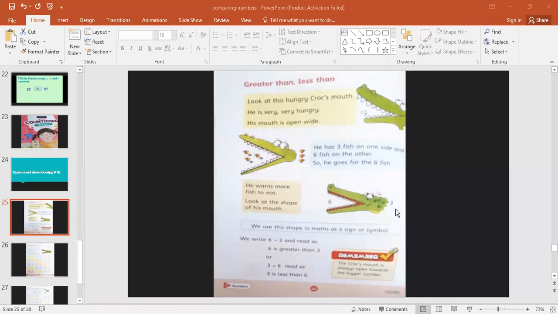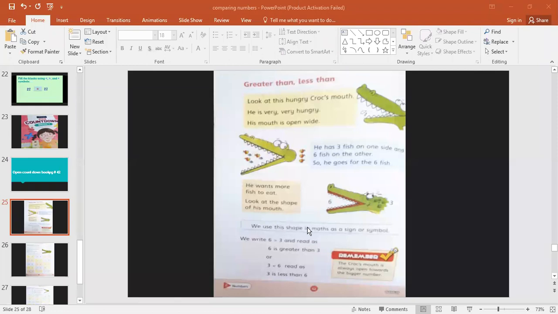So you always have to keep one thing in your mind, that wherever there is a greater number, the crocodile's mouth will open toward that number. And you have to remember the symbol by keeping this crocodile's open mouth in your mind. Do you understand? Okay, that's great.